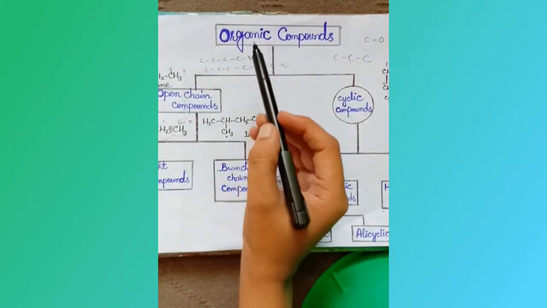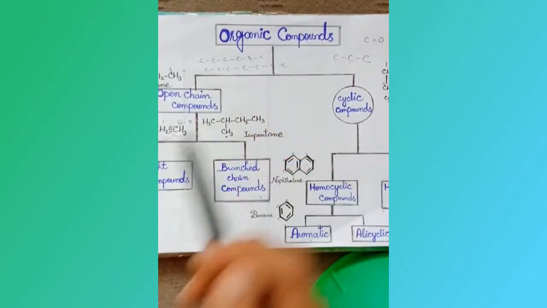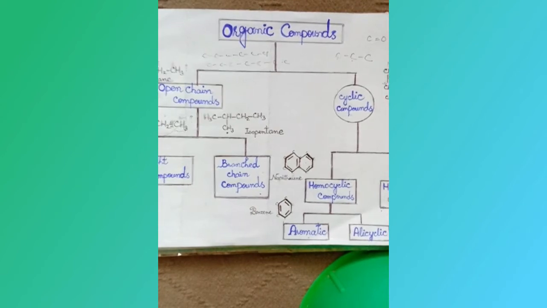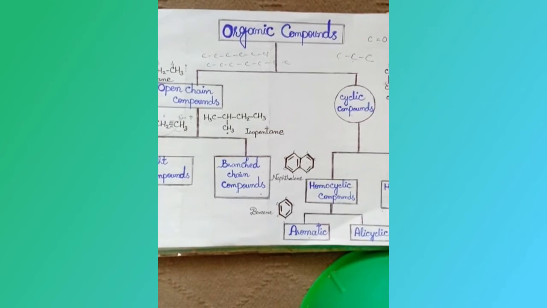First of all, let me tell you what organic compounds are. Organic compounds are hydrocarbons, compounds of carbon, hydrogen and their derivatives. In organic compounds, covalently bonded carbon is an essential constituent. Now let's move towards the classification of organic compounds.